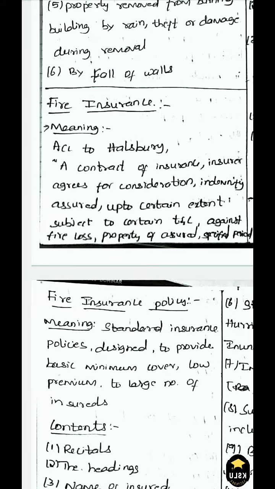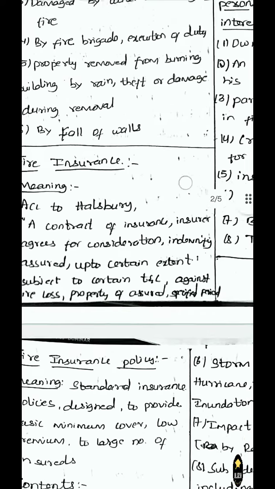So it is nothing but a contract where one person promises the other person to indemnify him against the losses caused by fire. So the subject matter here is fire, loss by fire.